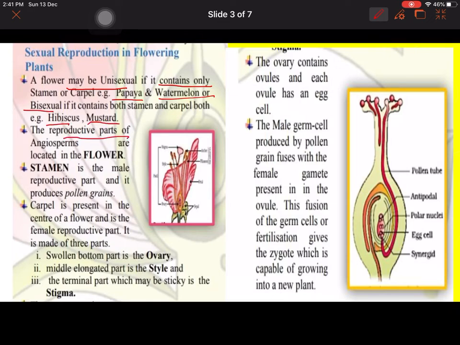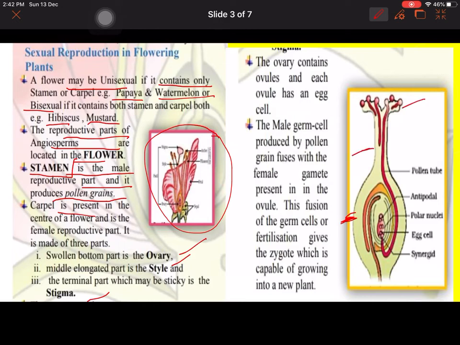The reproductive parts of the angiosperms are located in the flower; this is the picture of a flower. Stamen is the male reproductive part and it contains pollen grains. Carpel is the female reproductive part. It is made up of three things: ovary, style and stigma. You can see from here, this is the ovary part, this is stigma and this is style.